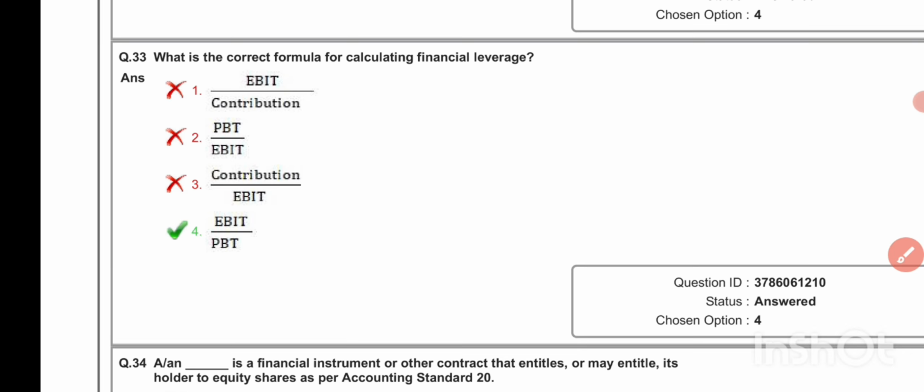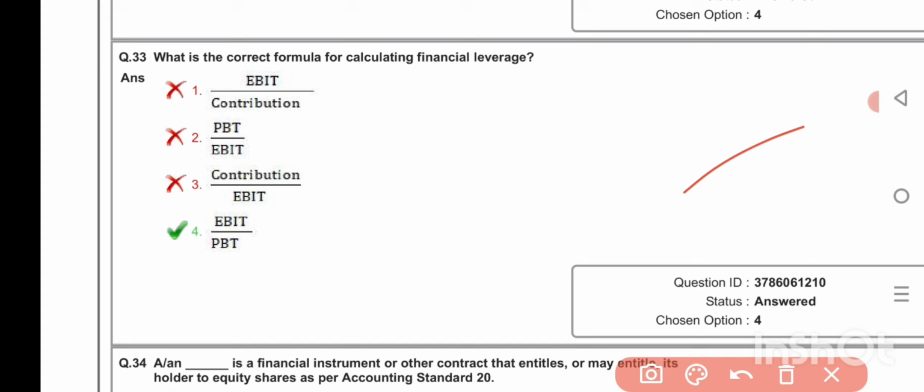What is the correct formula for calculating operating leverage? What is the correct formula for calculating financial leverage? EBIT divided by PBIT.